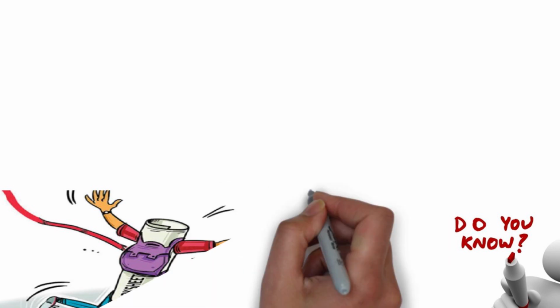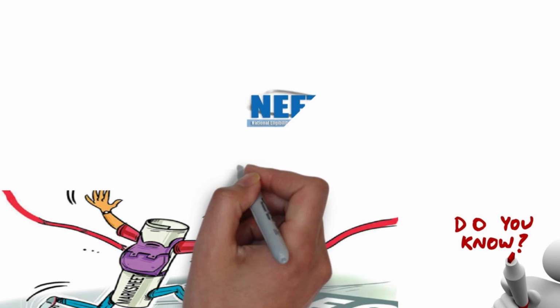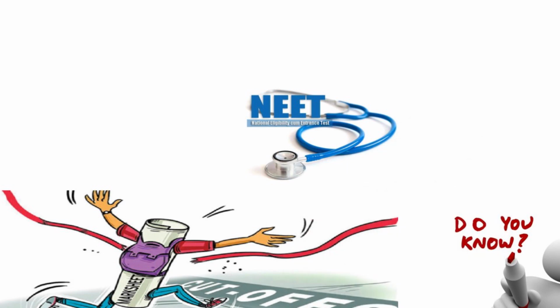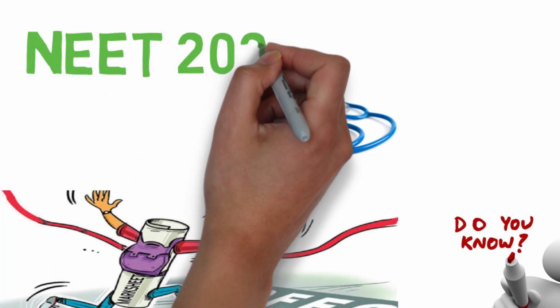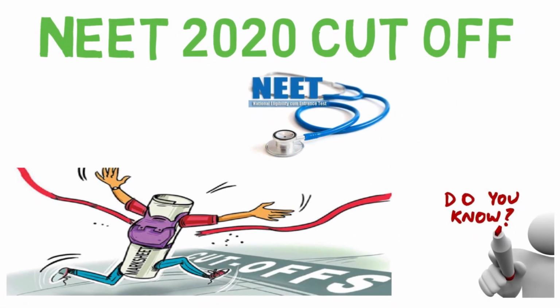Do you know what is the cutoff? The cutoff is the minimum qualifying percentile or score which must be obtained to pass the test. The cutoff for various categories, for example, general category is 50 percentile and other categories like SC, ST and OBC is 40 percentile. To know more information about the cutoff, let us watch the video.